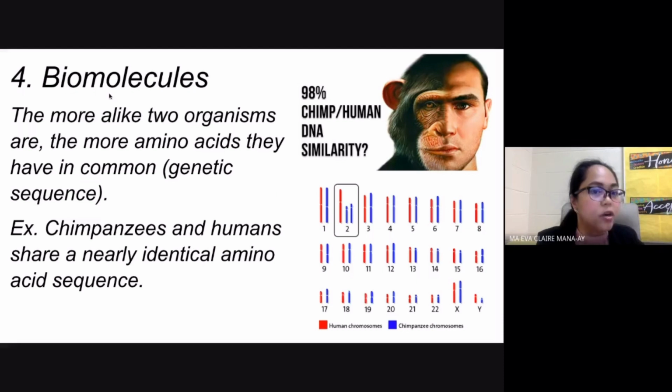98% of our chromosomes are the same as the chromosomes of the chimps. So again, your biomolecules here, the fourth evidence, said the more alike your amino acids are, the more related the two of you are. Which is true. If you are going to check the chromosomes maybe of your brothers, your sisters, your cousins, you are going to have the same characteristics, more or less, especially if you're twins. So again, the more alike two organisms are, the more amino acids they have in common. That is the fourth evidence.